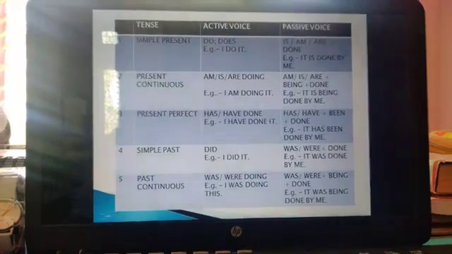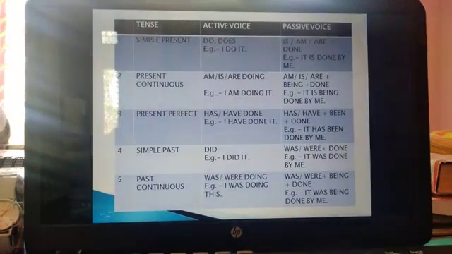Now let us go through this chart which will make our understanding more clear. So suppose the sentence is in simple present. I hope you remember the tense forms. So when it is in active voice, examples are given here. I do it. And when we change it to passive voice, it will change to it is done by me. So do will change to done and we add the be verb along with the third form of the verb.